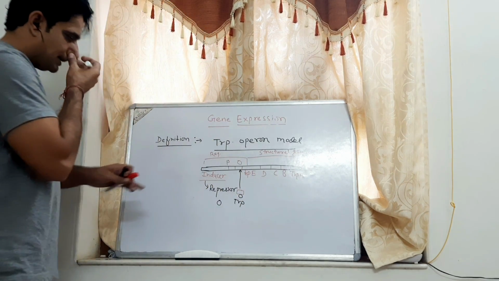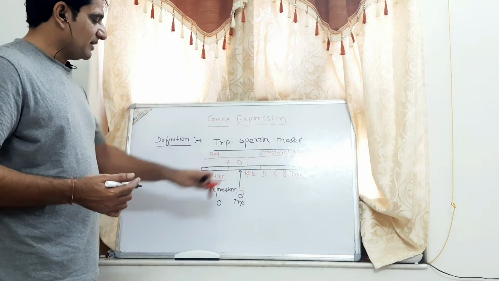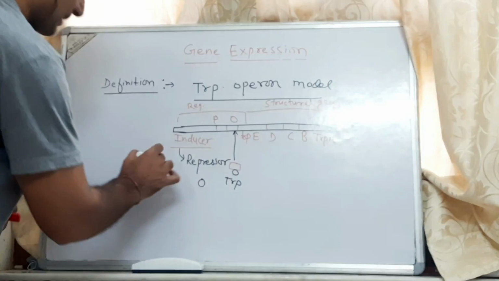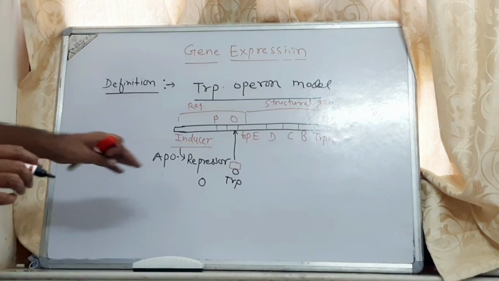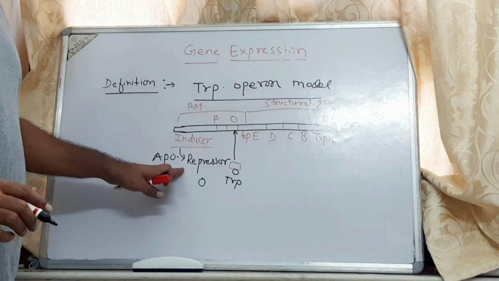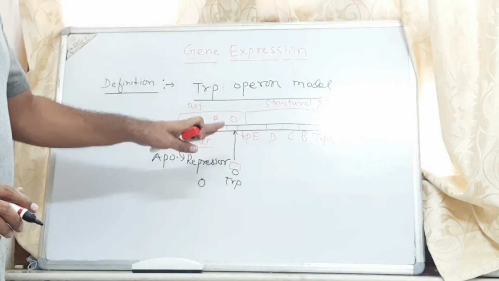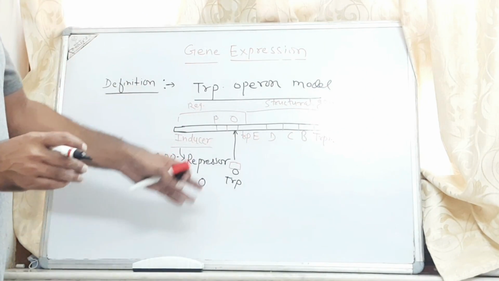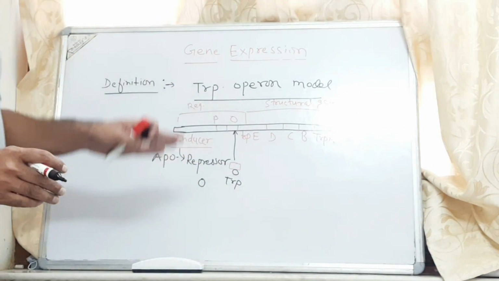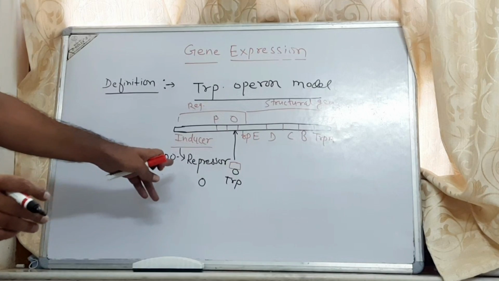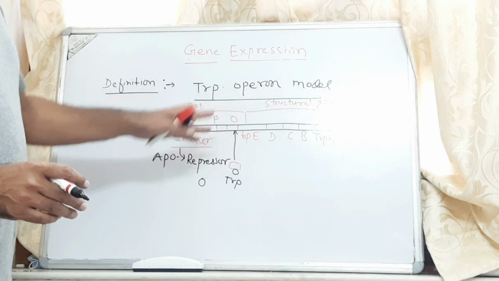It means initially the repressor form that is not able to bind to the operator region is called aporepressor. But when tryptophan in the medium binds to the aporepressor, it makes it an active repressor by changing its configuration and it will easily bind to the operator region.